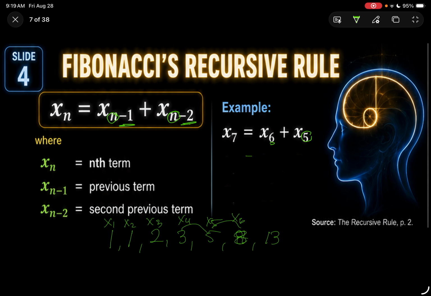Okay? So for us to find the seventh term, we use the 8 as our sixth term. 8, and then the previous term is 5. 8 plus 5, that is going to be 13. So the seventh term is going to be 13. So that's how we use the recursive rule.